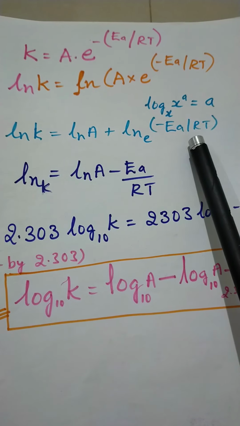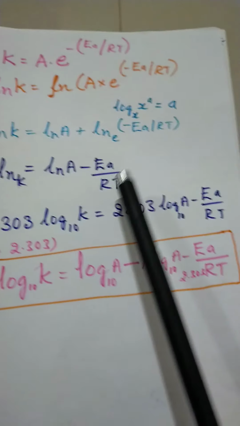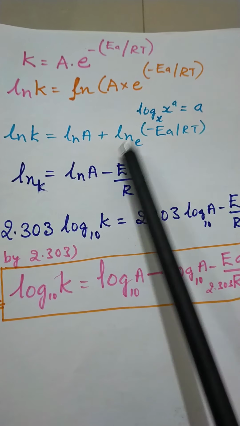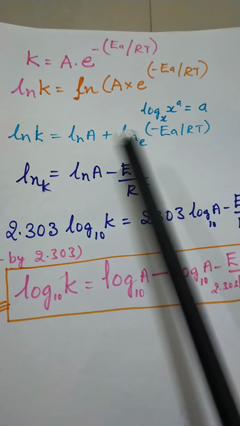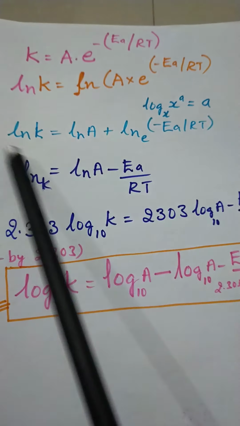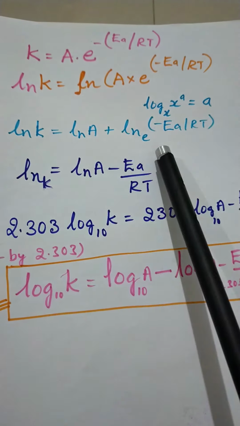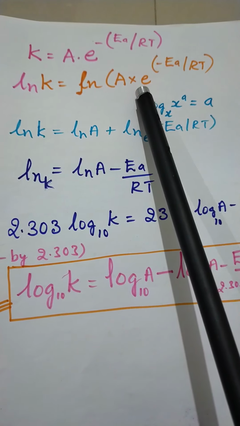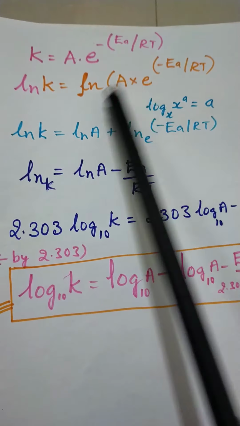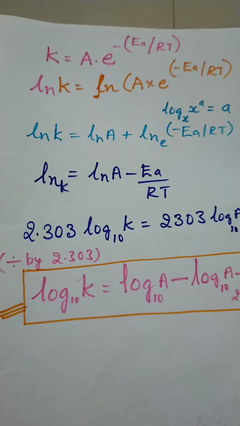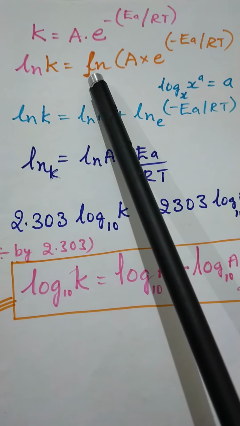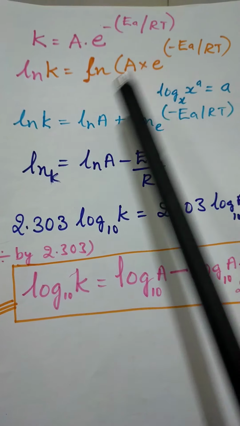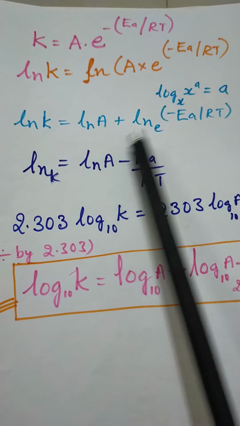And one more concept is there. What about the value of ln e? This is always equal to 1. So by simplification, taking ln of A into e to the power: log of A into B, the product, is equal to log A plus log B. Similarly, ln of A into e to the power is equal to ln A plus ln of the exponential.